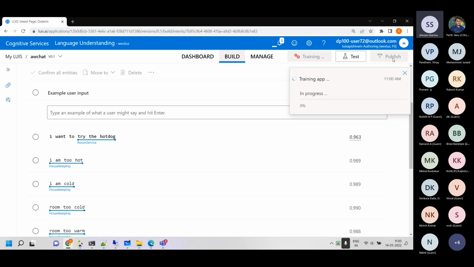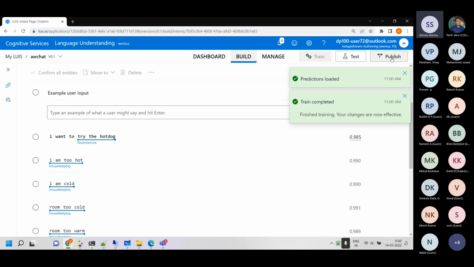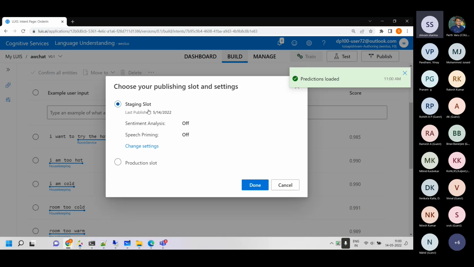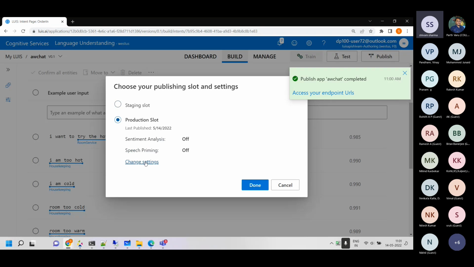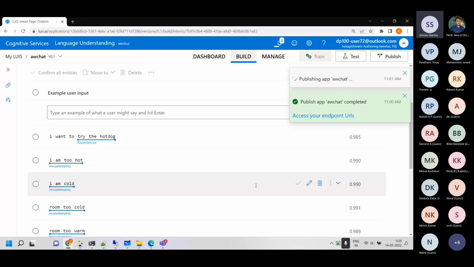And then once we have this, we'll click on publish over there. So it is training the language understanding, and then done. Let's say publish. I am using the staging slot right now, so I'll publish this in the staging slot. I will also publish in the production slot. I'm not sure which one I was using. I think it's the staging slot.